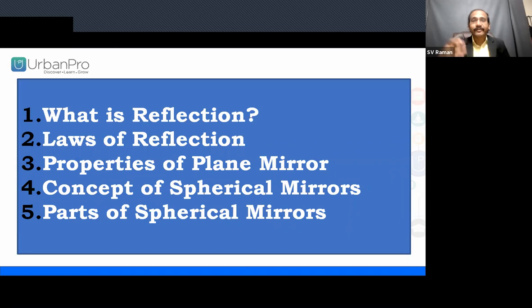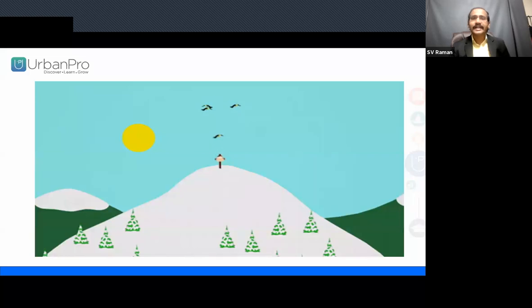We can study further what light reflection is, laws of reflection, properties of a plane mirror, the concept of spherical mirrors, and parts of spherical mirrors in this session very clearly. Before going to the analysis of these subtopics, we need to understand what light is. From early morning up to sleep, without light we can't sustain. So light is mandatory for humankind, not only humankind, all the animals. Most of the humans need light. Light is one of the major sources for us.